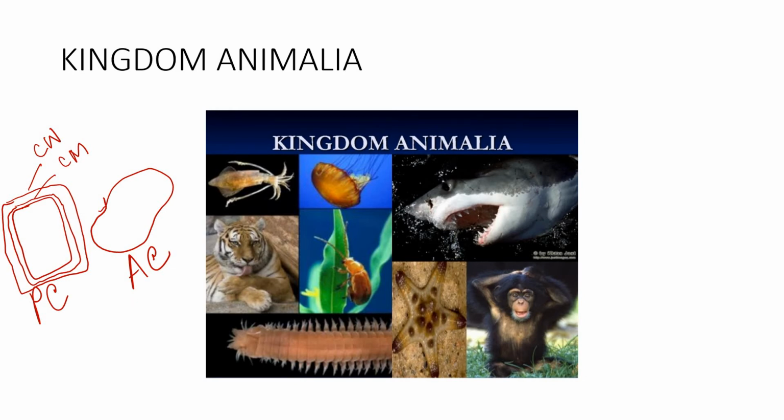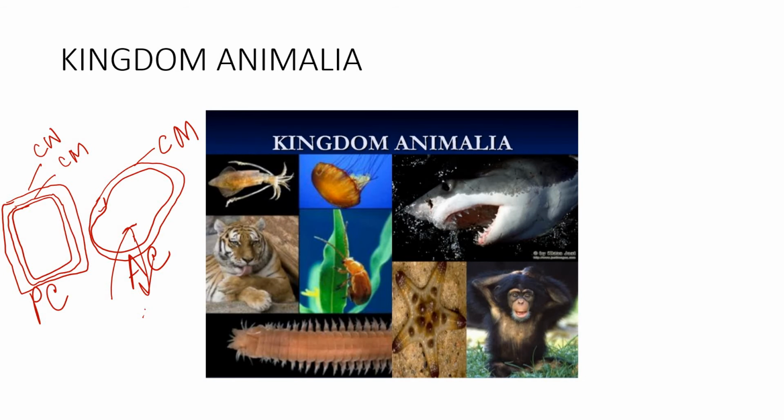In terms of animal cells, they will have only one layer which is called the cell membrane. Your next question is, ma'am, what is the cell wall? Why do they have cell membrane? Cell membrane is just for the materials to get in and go out. This is just like a door.